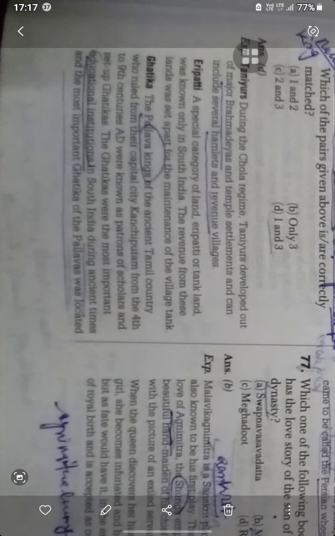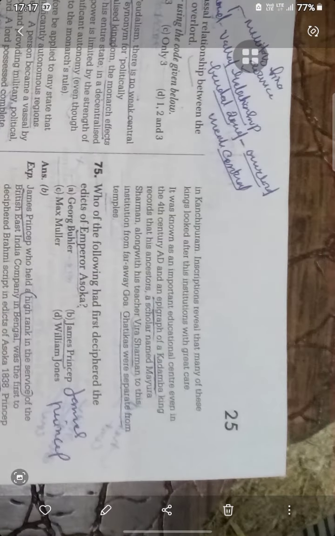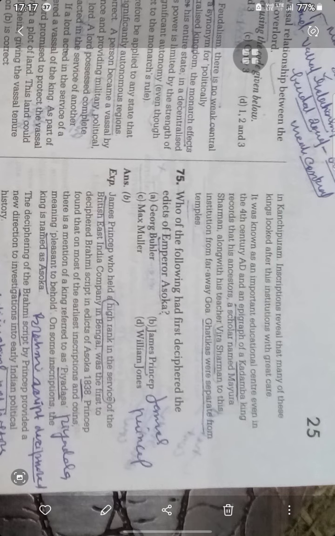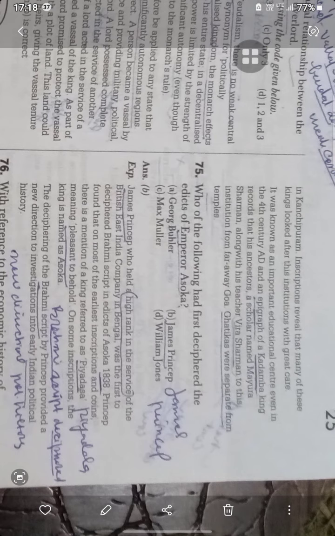Ghatika is from the Pallava kings, ancient Tamil rulers who ruled with their capital at Kanchipuram from the 4th to the 9th century. Ghatikas were the most important educational institutions during ancient times, and the most important Ghatika was under the Pallavas. Kanchipuram inscriptions reveal that many of these kings looked after the institution with great care. It was an important educational center. An epigraph of the Kadamba king records that the scholar Mayurasharman, along with his teacher Veerasharman, came to this institution. Ghatikas were separate from the temple.